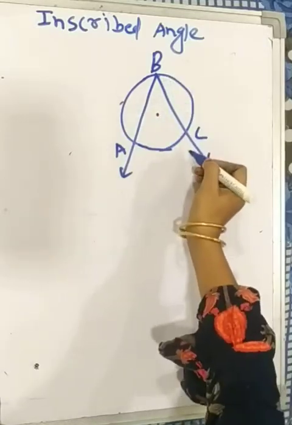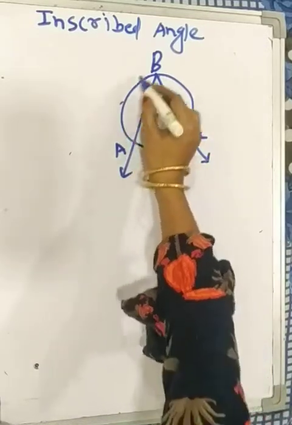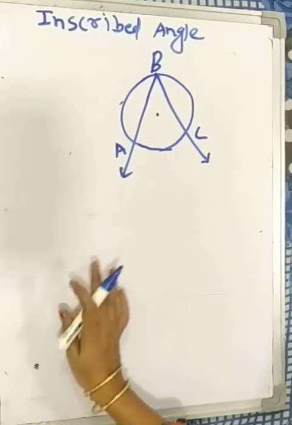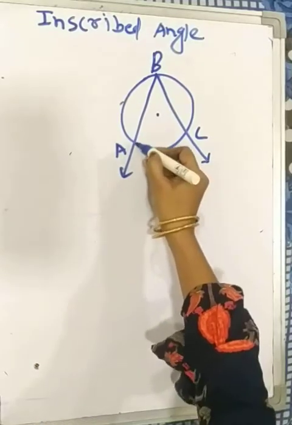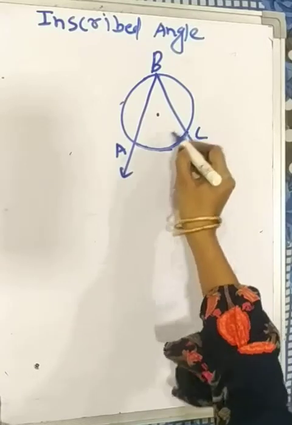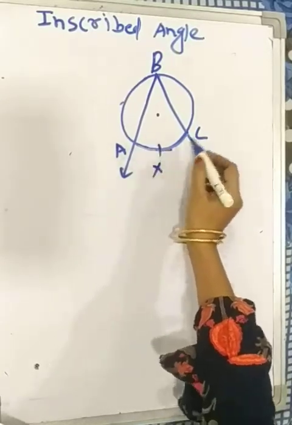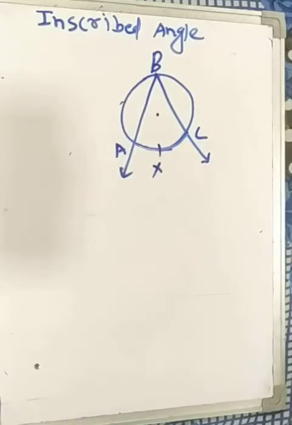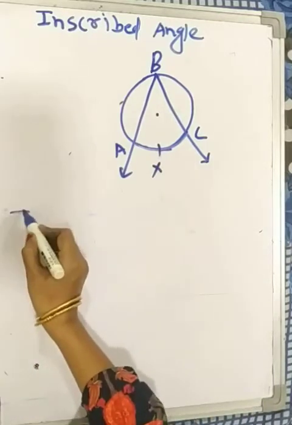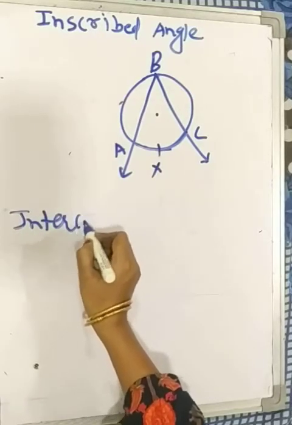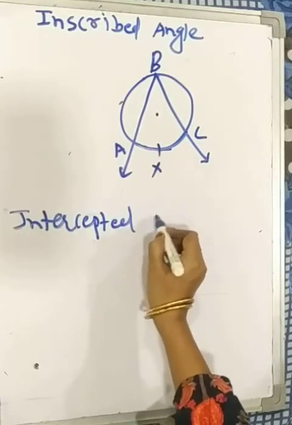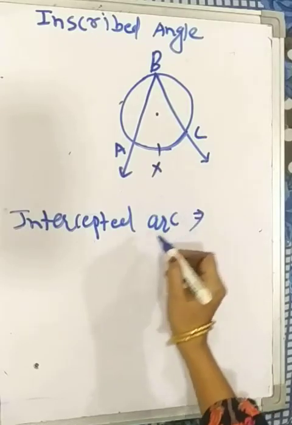Angle ABC is the inscribed angle and it is inscribed in arc ABC. This is the inscribed angle, and this arc is the intercepted arc. Angle ABC is the inscribed angle and arc AXC is its intercepted arc. The arc intercepted by the inscribed angle is called the intercepted arc. Given an arc of the circle and an angle, the second point is the intercepted arc.